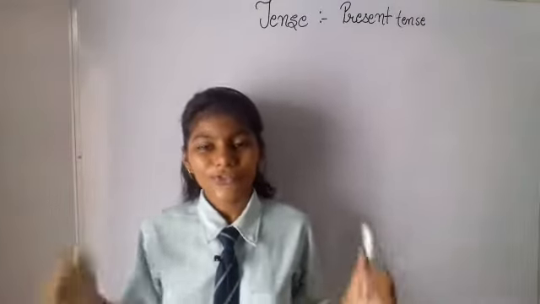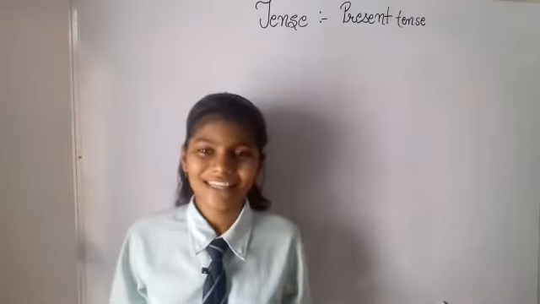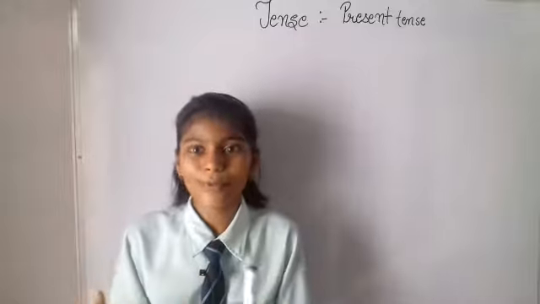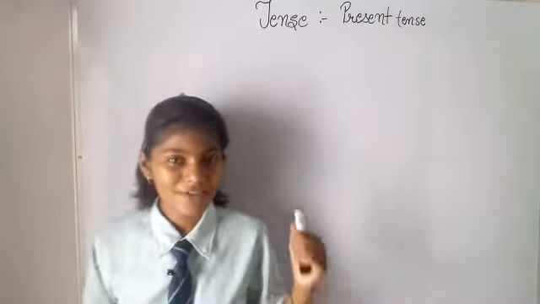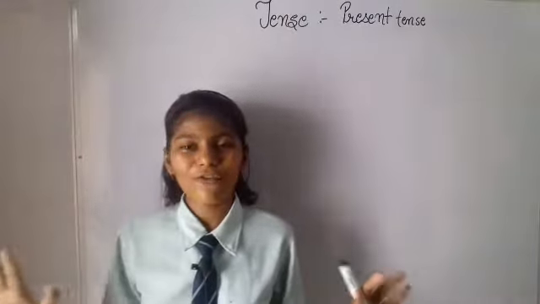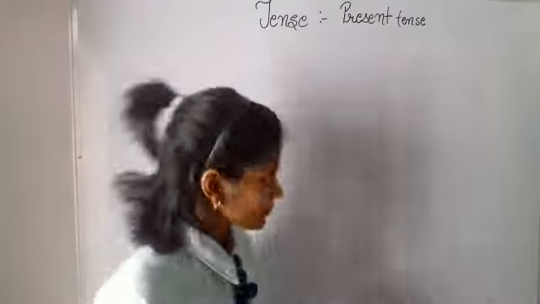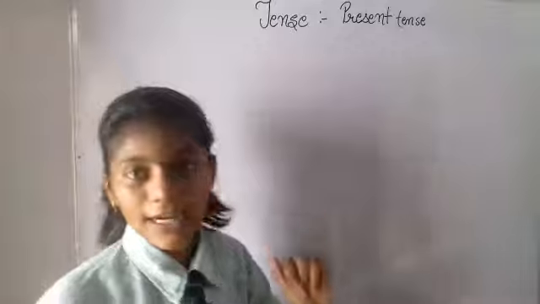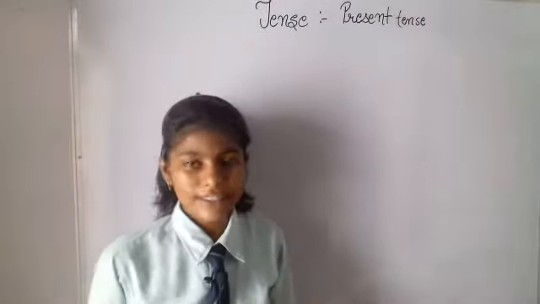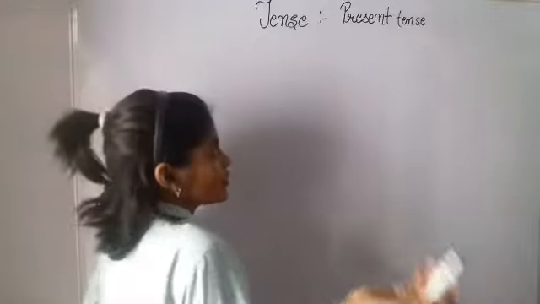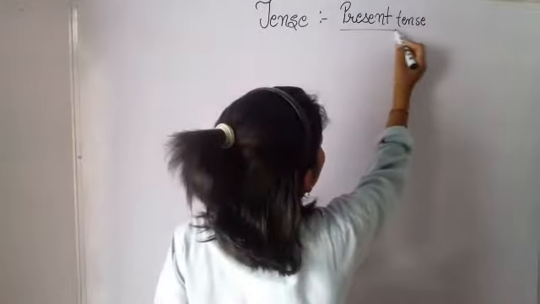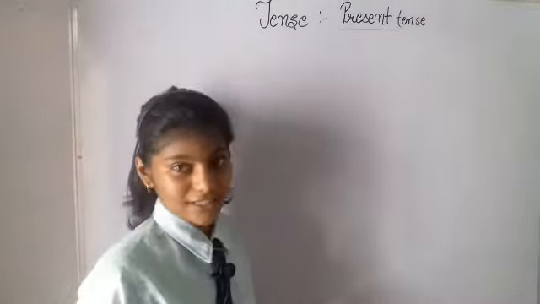Now that we know what a tense is, it is easier for us to use some rules, some ideology kind of, by which we will define this. So first, this tense is categorized under three kinds of tense. The first one, which we will talk about today, is present tense.